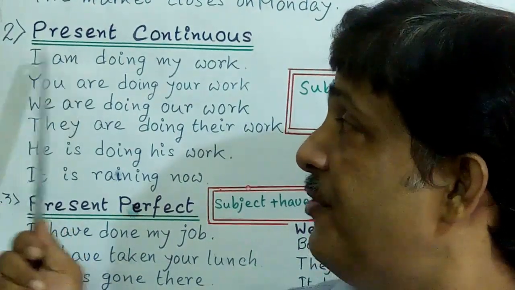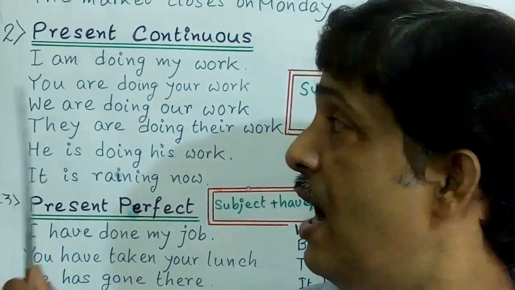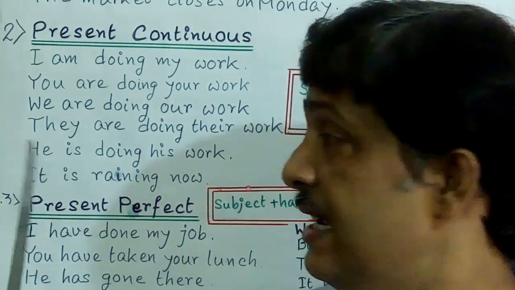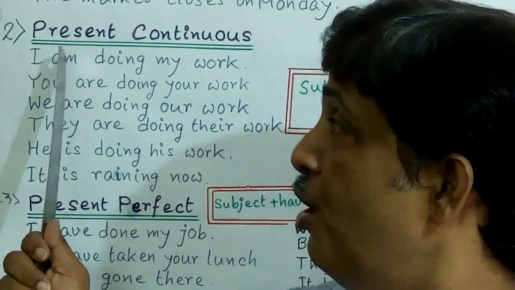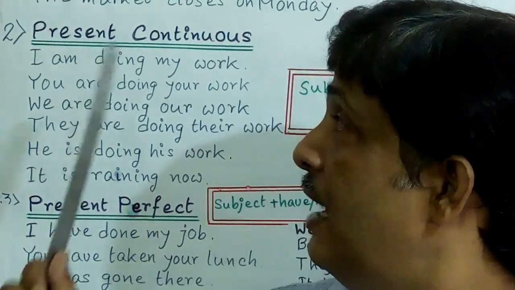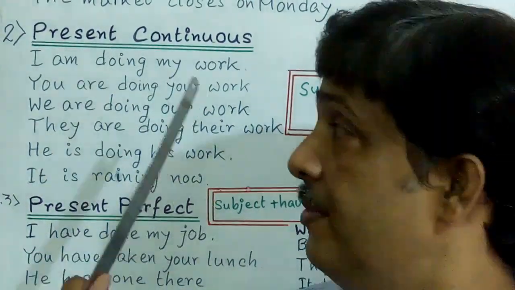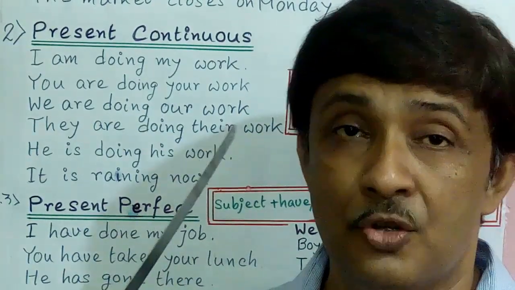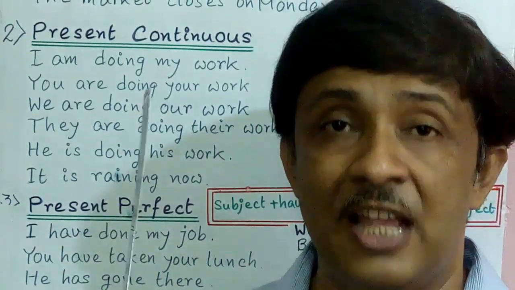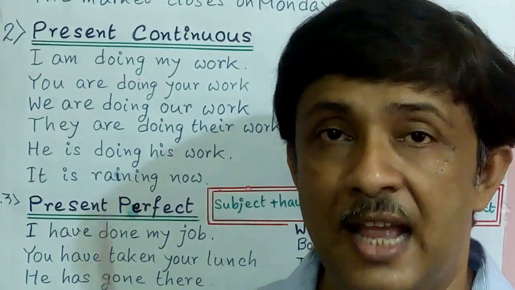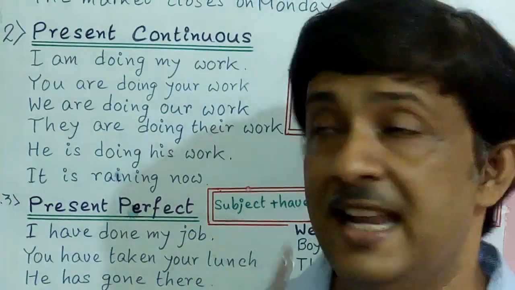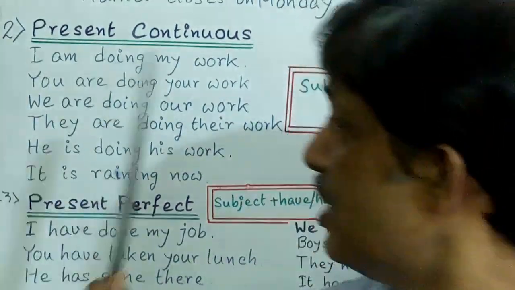We use am after I, are after you, are after we, are after they, is after he, is after it. So am, are, is are all added, and ing with any verb, and then the object. So the formula is subject plus is or am or are, and ing with any verb and object.